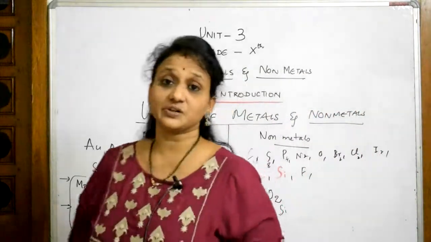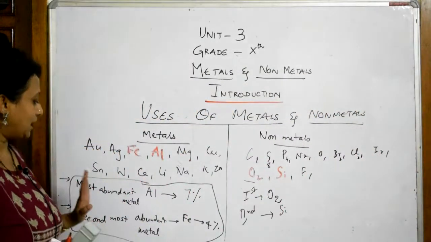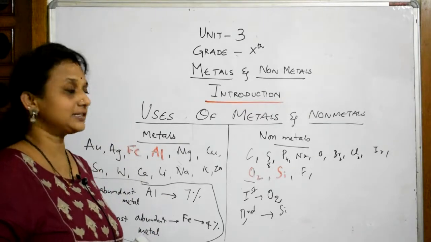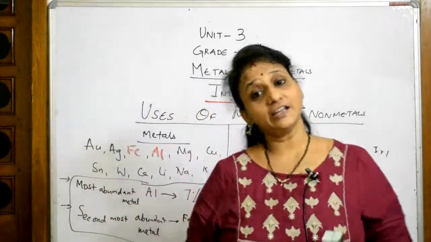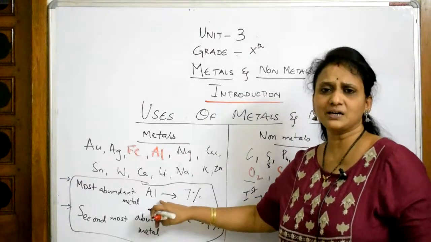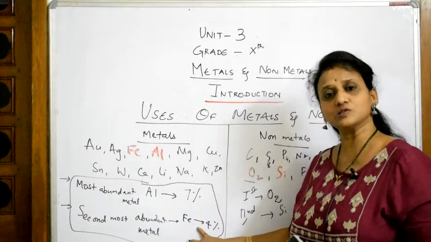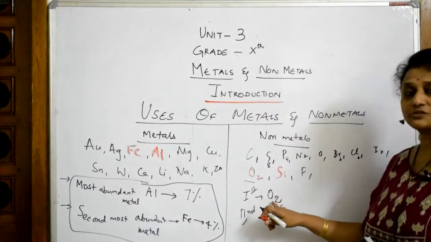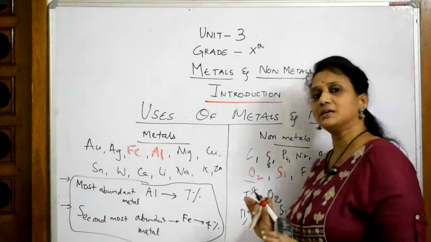So remember, this is very important for you all. Now, I have written the list of metals. Then I have written the list of non-metals. Then I have also learned which is abundant. First abundant metal, more abundant means more available. Next most abundant also I have written. In non-metals also, which is the first most abundant, second most abundant, I have written.